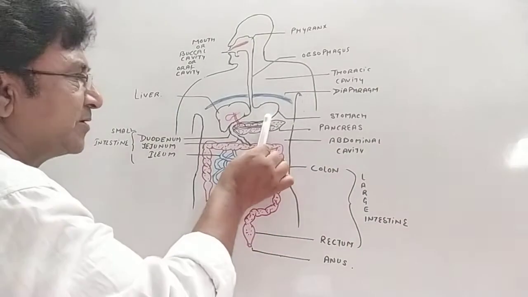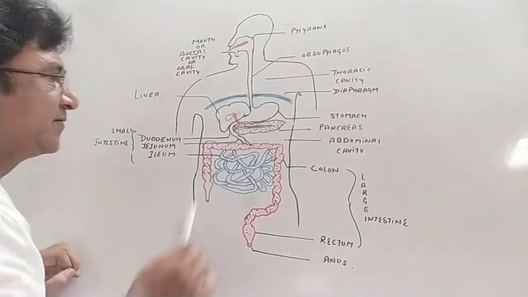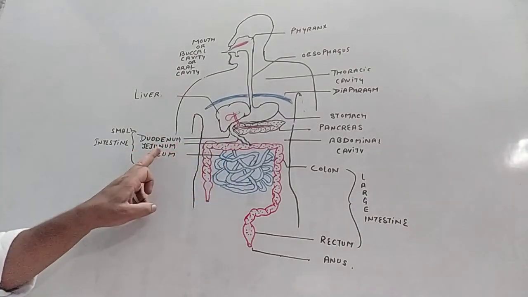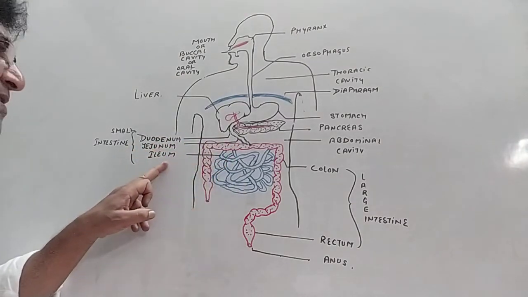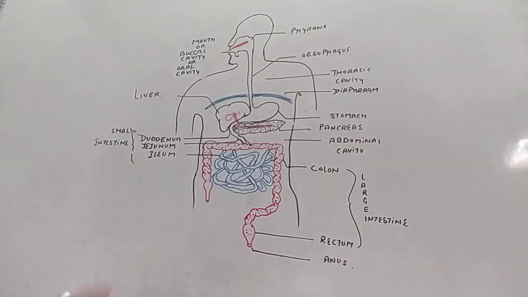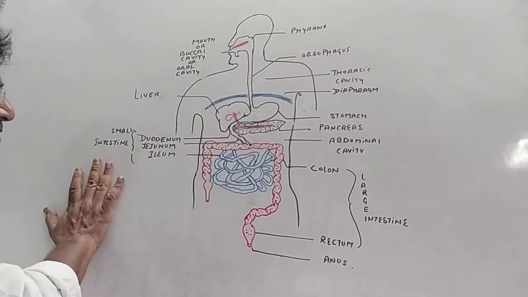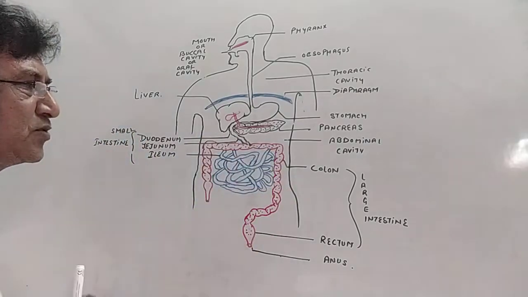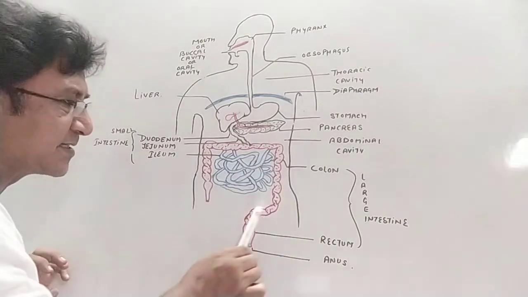Along with the stomach opens into the small intestine. The first part of the small intestine is duodenum. The second part is called jejunum. The third part is called as ileum. Ileum is the longest coiled part. Okay, and together duodenum, jejunum and ileum make small intestine. The small intestine opens into the large intestine.